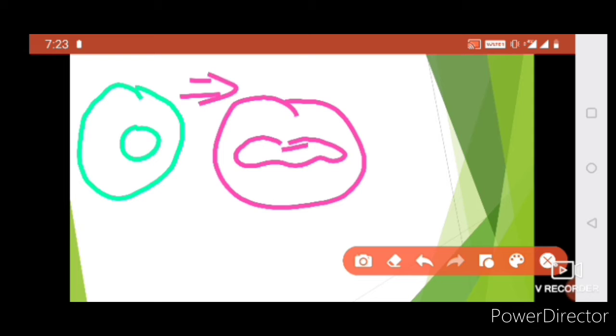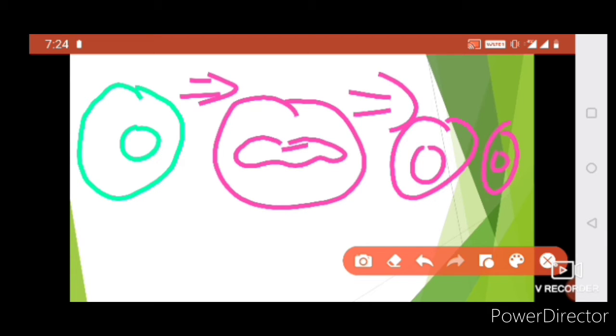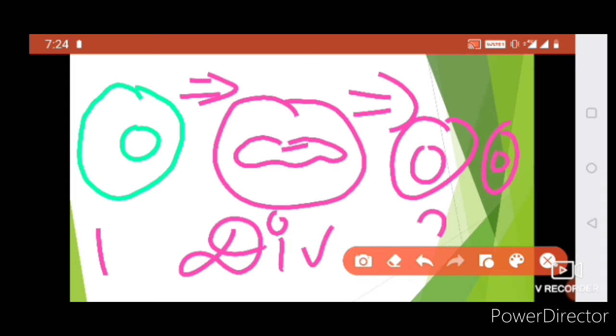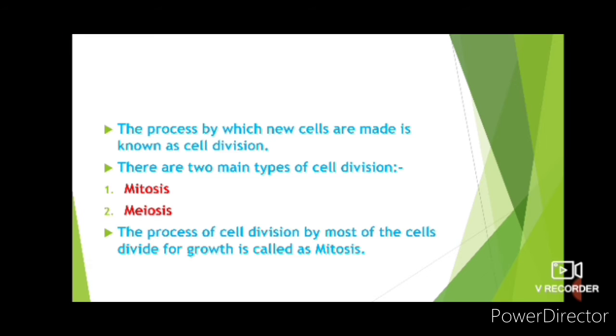Step by step explanation. Then two cells will be formed. So this is one cell dividing into two cells. Whenever any cell divides, the nucleus of that cell will divide first.